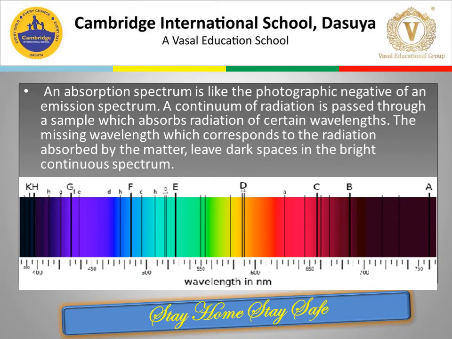An absorption spectrum is like the photographic negative of an emission spectrum. When a continuum of radiation is passed through a sample which absorbs radiation of certain wavelengths, the missing wavelengths correspond to the radiation absorbed by the matter. It leaves dark spaces in the bright continuous spectrum.